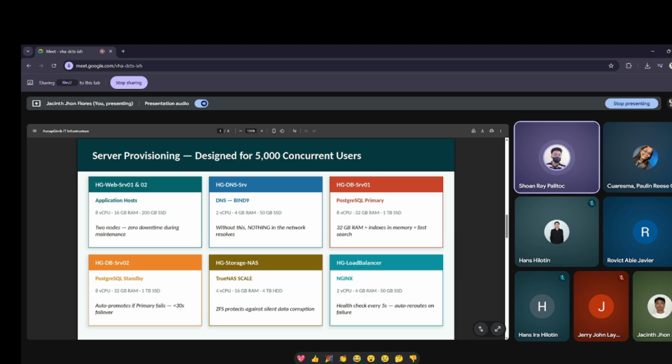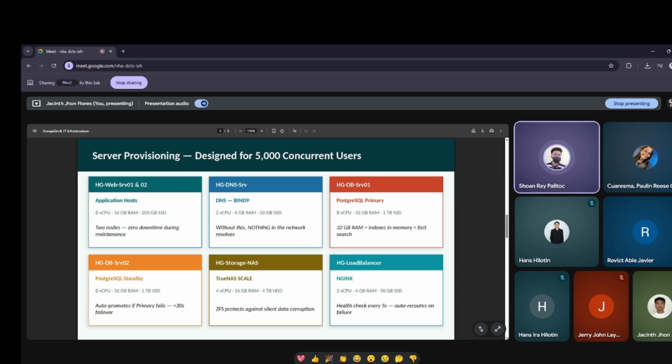Next is the DNS, BIND 9. This server translates hanapgimmick.com to our network address. Without BIND 9, nothing in our infrastructure resolves or connects. Next is the PostgreSQL primary, our main database where all events, users, and searches are stored. The 32 GB RAM keeps indexes in memory, so search results load instantly. Next is the PostgreSQL standby, an exact copy of the primary, standing by for emergencies. If the primary fails, Patroni auto-promotes this standby in under 30 seconds.